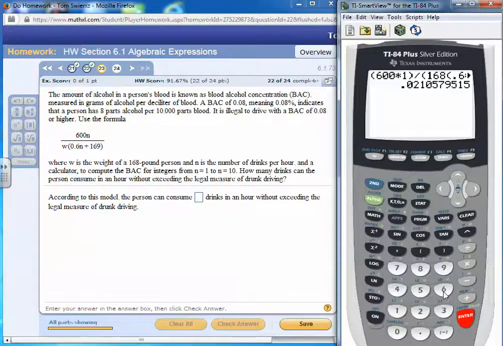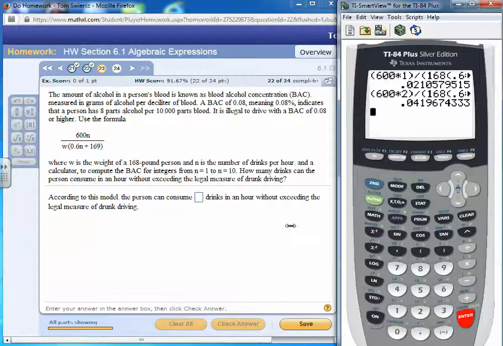So we put 600 times 2, divided by the entire denominator, the person's weight 168 times 0.6 times 2, plus 169, with right parens for the one grouping and for the whole denominator, and we get 0.04.